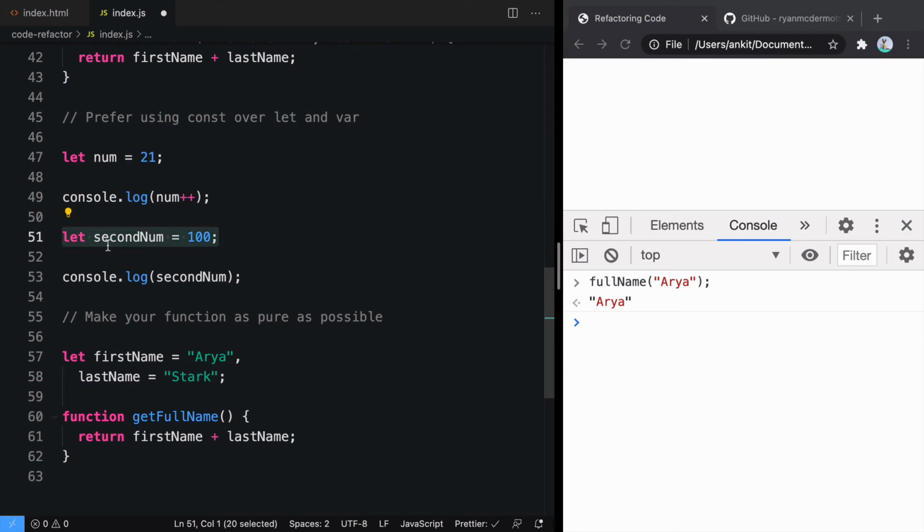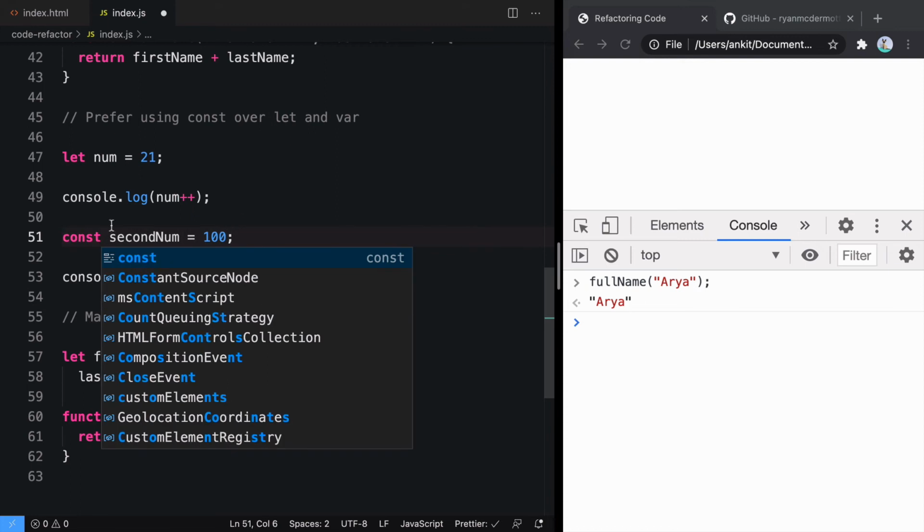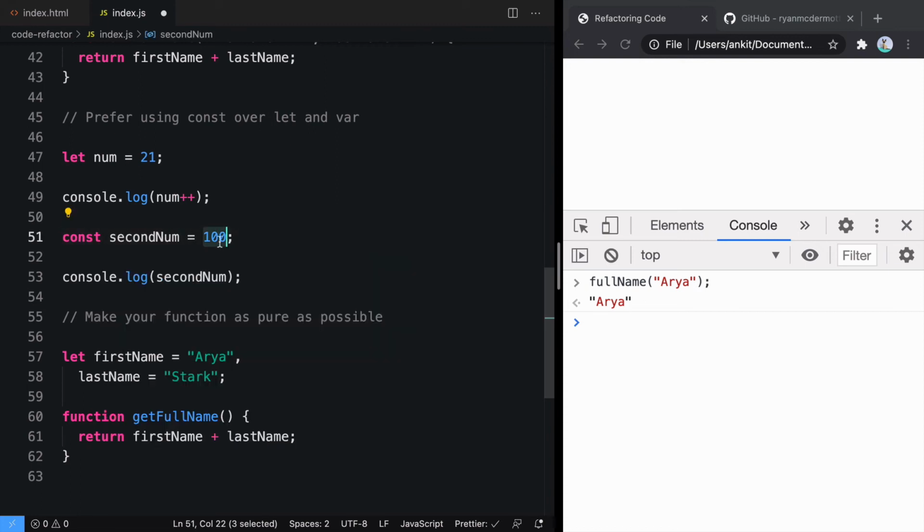Here we have a variable secondNum and the value is 100. It's never changing in this context. So rather than using let, it's better to use const because the value of this variable is not changing. It is also better because const and let create block scope, so it will not go out of the block. In that way, you can use the same variable name in different blocks.